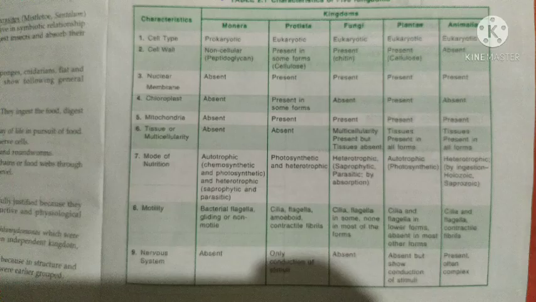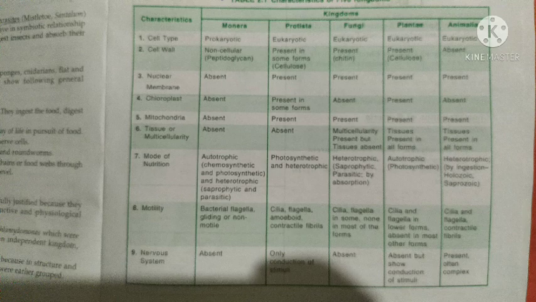But prokaryotes lack membrane bound cell organelles. Kingdom Monera includes eubacteria and archaebacteria. Eubacteria are also known as true bacteria, and archaebacteria are those bacteria which survive under extreme conditions. They are also known as extremophiles.